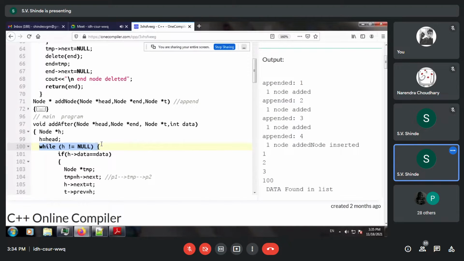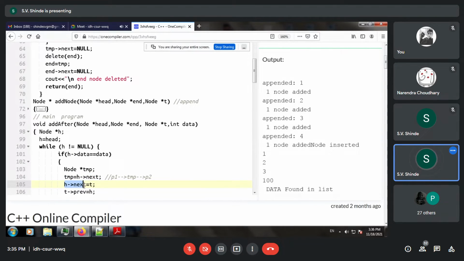So we check h arrow data is equal to data. So data is nothing but the input. So if we find the data, then we store it into a temporary variable. Temp is equal to h arrow next. Okay, so the next variable has been temporarily stored.